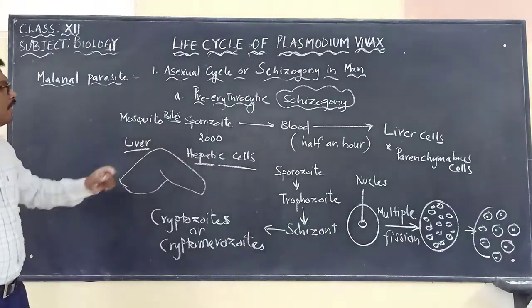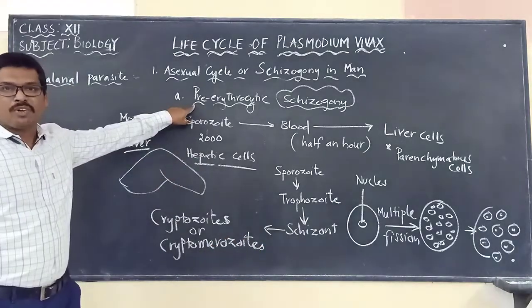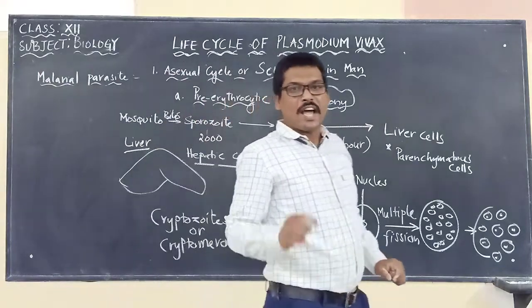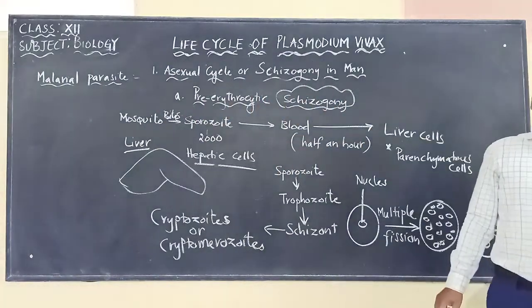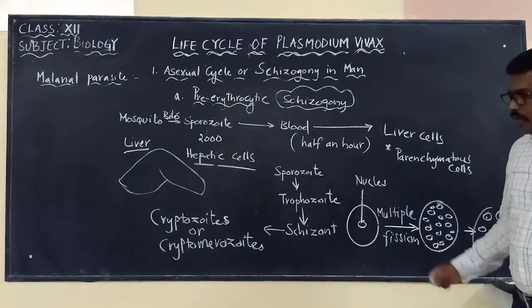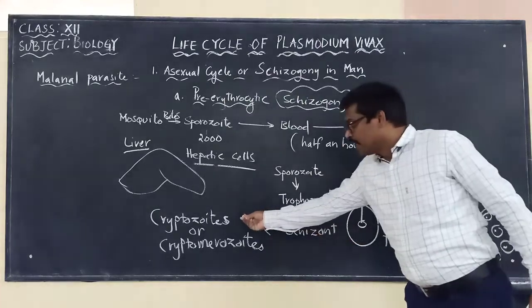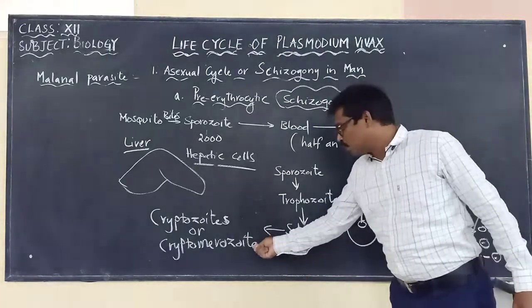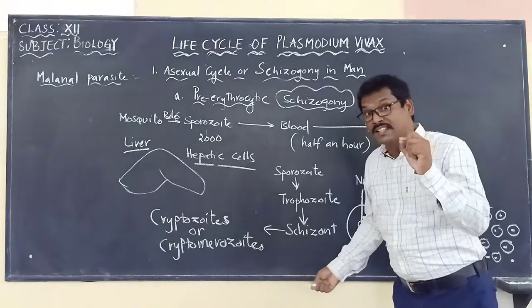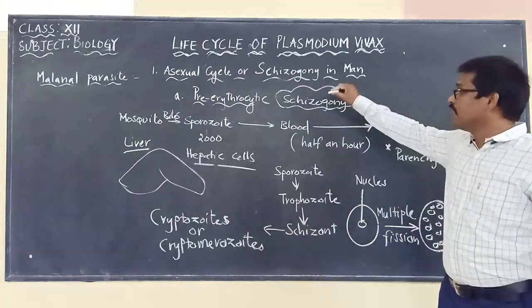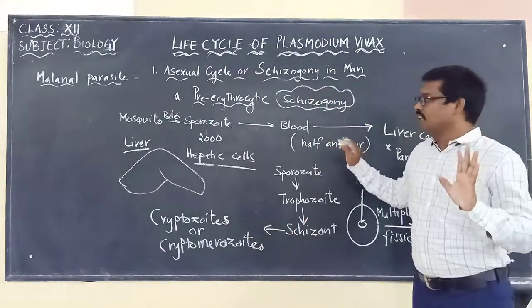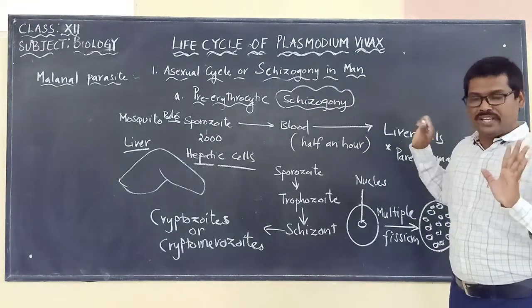This is what we should remember when we talk about the pre-erythrocytic schizogony. So here we are saying that cryptozoites, or otherwise called cryptomerozoites, are the ones which are formed in the pre-erythrocytic cycle or pre-erythrocytic schizogony.